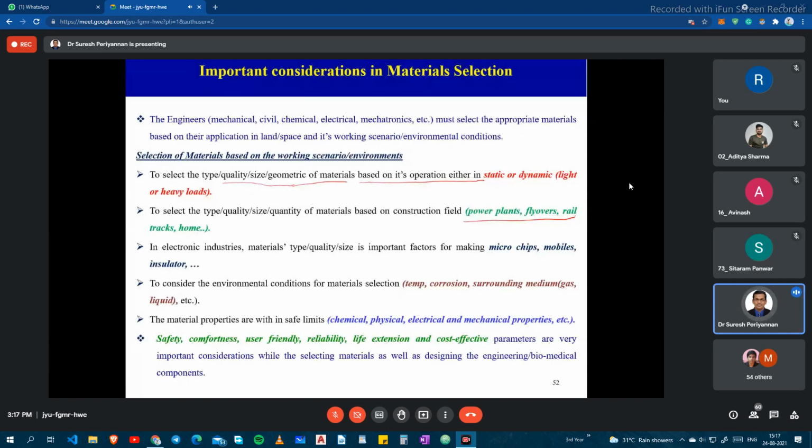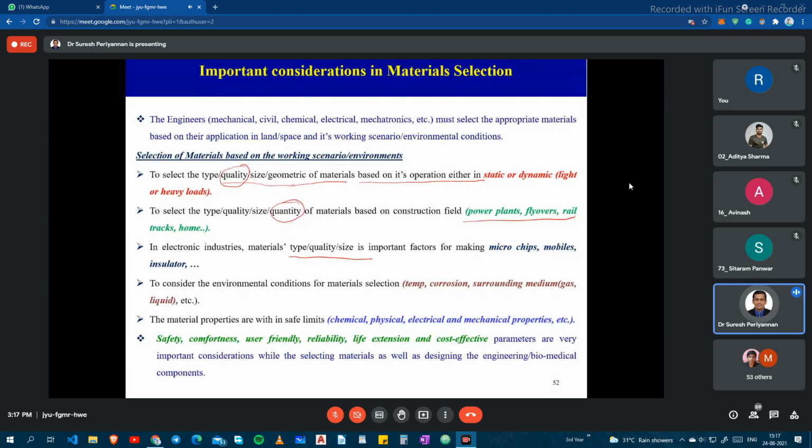So that's what I'm saying here. In electronic industries, type and quality are important. Size is not important because in the electronics industry, they are always trying to reduce the size of the component, right? Hence type and quality are important. Quantity is not important. But in mechanical and civil, quantity is important, right? Now the next thing is to consider the environment.